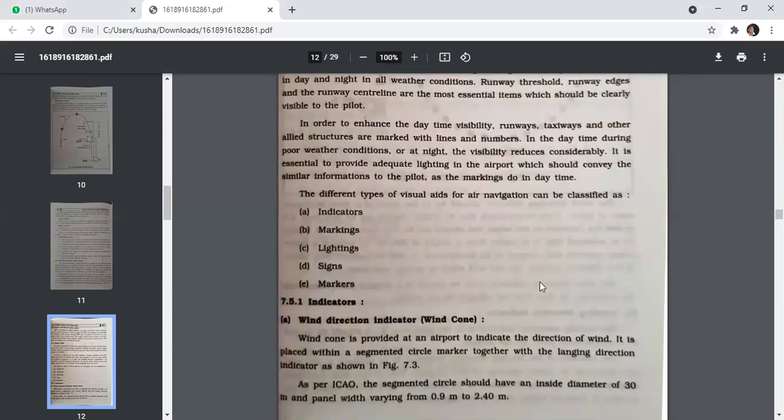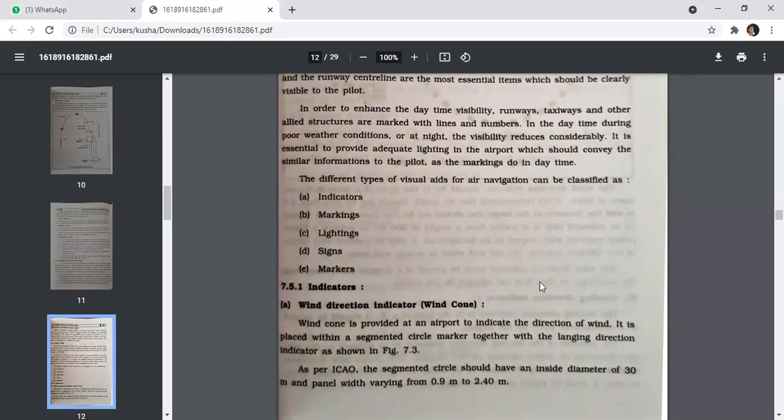So first is the indicator, wind direction indicator or wind cone. Wind cone is provided at an airport to indicate the direction of wind. It is placed with a segmented circle marker together with the landing direction indicator as shown in the figure. As per the ICAO, the segmented circle should have an inside diameter of 30 meter and panel width varying from 0.9 meter to 2.40 meter.